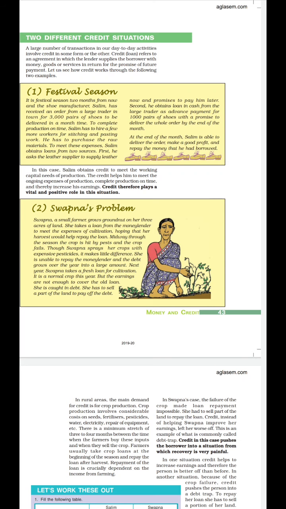He will take a loan from the bank, and at the end of the month he is able to deliver the order to the trader on time and also make a good profit out of it. After making the profit, he is able to repay the money he borrowed from the bank. Clear? So in this case, credit plays an important and positive role. Let's see another example also.